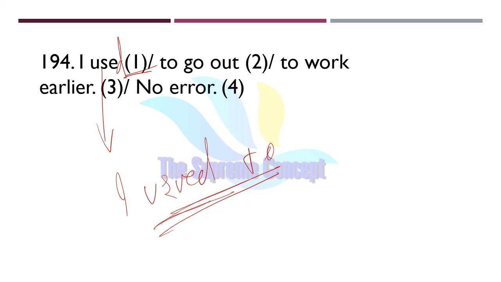I used to go out to work earlier. That means that particular person was habituated to going to work earlier in the past, but it has not continued till now. It was regularly happening in the past. So we will use used to.